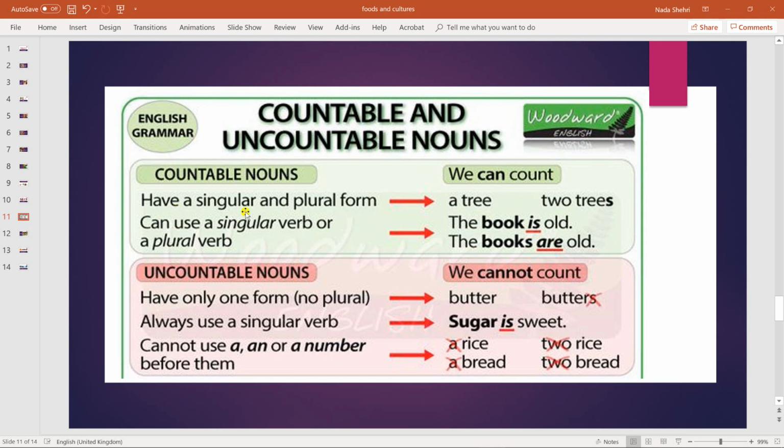So they have a singular form and a plural form. This is singular, this is 1. Plural, this is 2. Please, ladies, pay attention that when we use 2 or more of this noun, like 2 trees, I cannot say a 2 trees, okay?